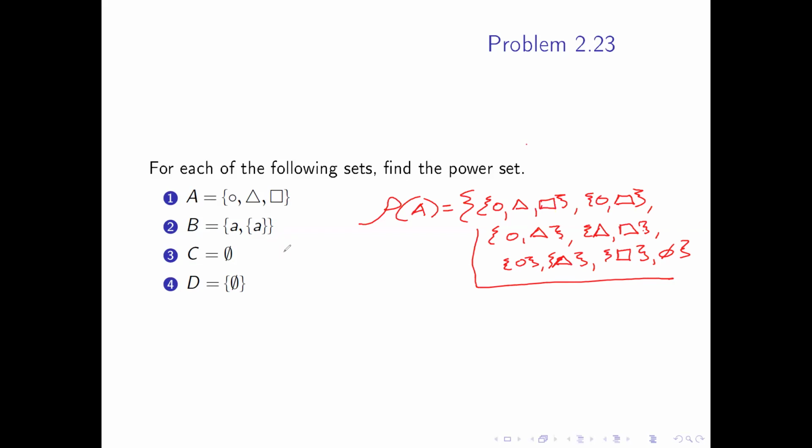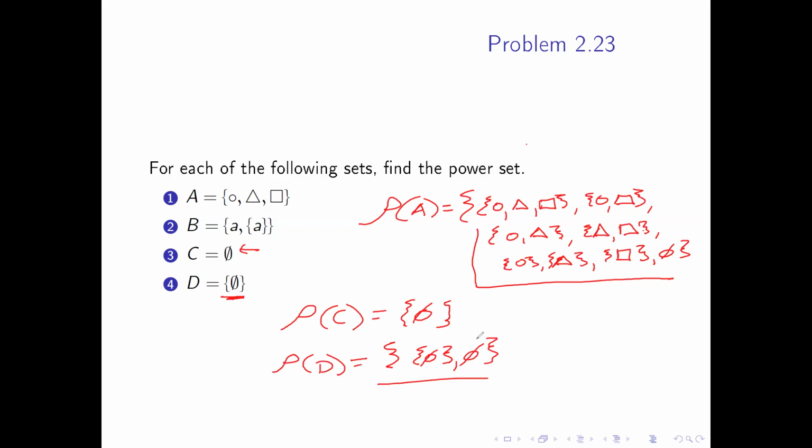Consider for a second, what's the power set of C? The power set of C is really the power set of the empty set. Well, that's going to be the set containing the empty set, and that's it. But if I did this right here, ironically, the power set of D, again, set notation is critical, is actually the set that includes the empty set and the set containing the empty set. That would be this power set.